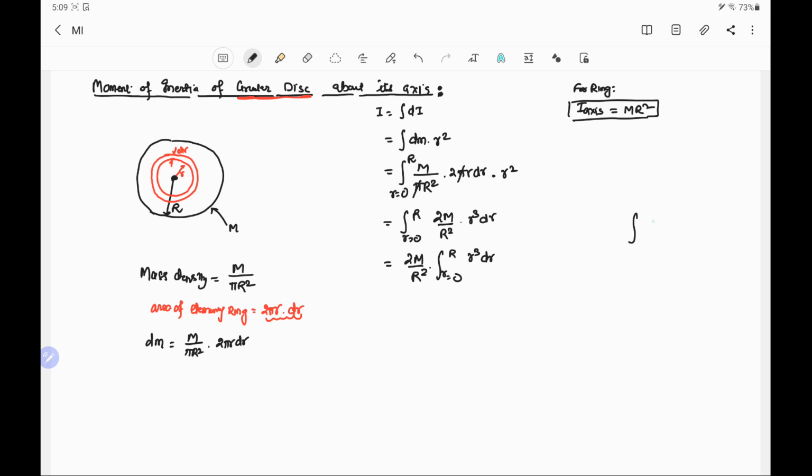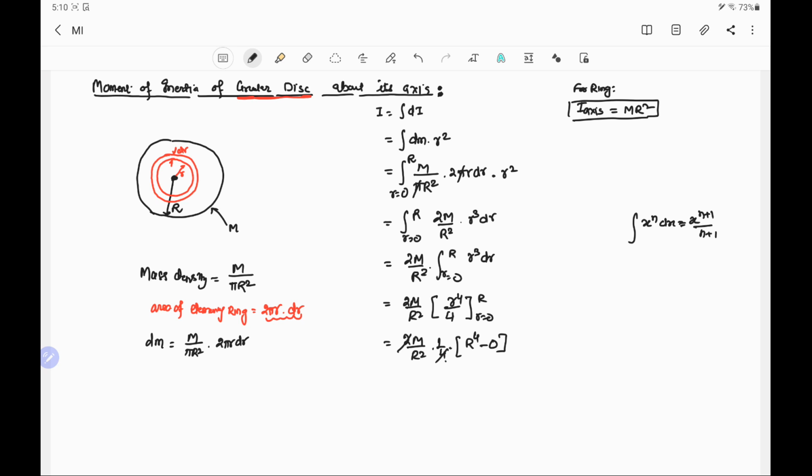And using the method of integration, that is the integral of x raised to the power n dx equals x raised to the power n plus 1 by n plus 1, we will get 2m by R square, and the integration is r raised to the power 4 by 4, with limits r equal to 0 to capital R. This is equal to 2m by R square into 1 by 4 taken out, and the remaining is R to the power 4. Put the upper limit first, R raised to the power 4 minus 0.